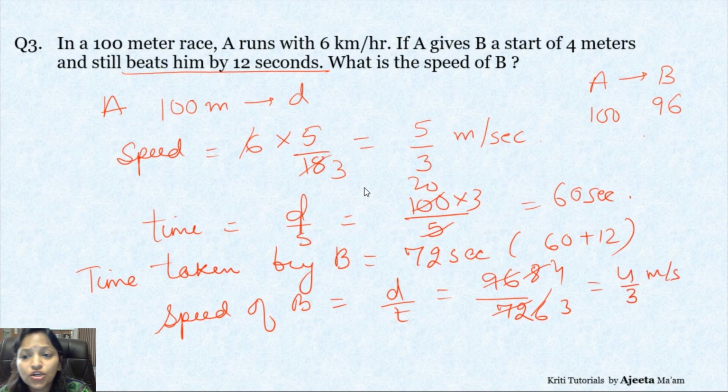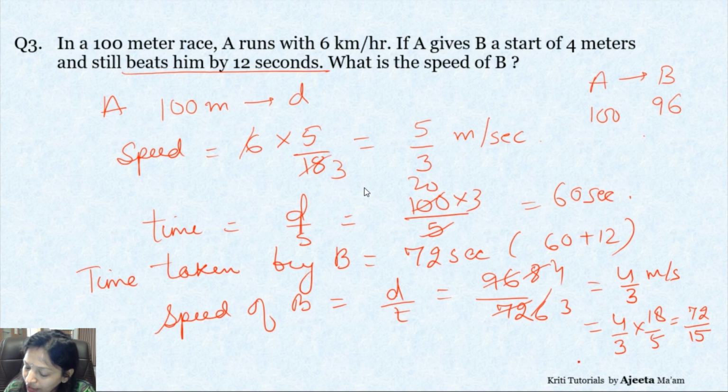If you want to give the answer in kilometer per hour, because for A it's given in kilometer per hour, we will multiply it by 18 by 5. Right? So this is what you have here. So now this is how we have to calculate it. Correct? So now we have here simply 72 upon 15. And you can divide it also. So you can get 4.8 kilometer per hour. That will be simply the speed of B. So A was running with 6 kilometer per hour, B was running with 4.8 kilometer per hour. Right?